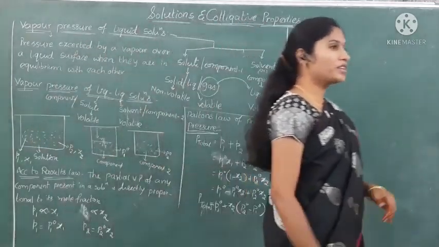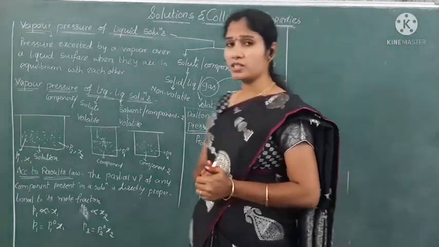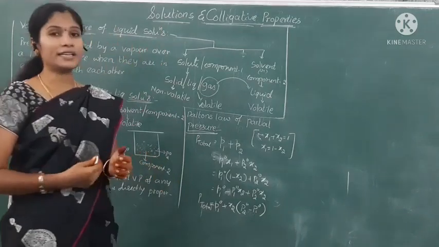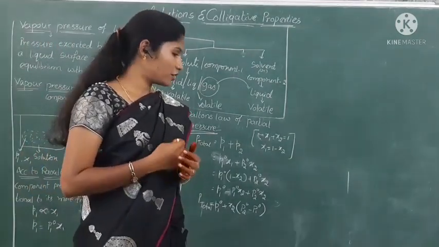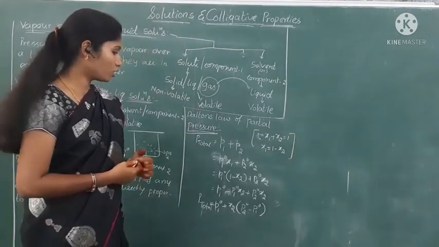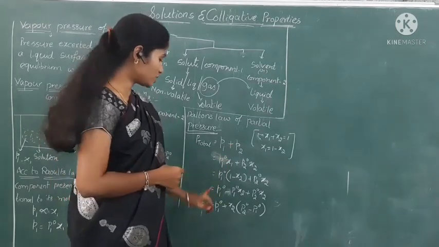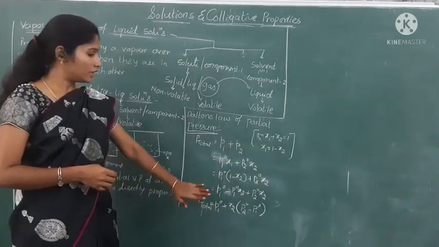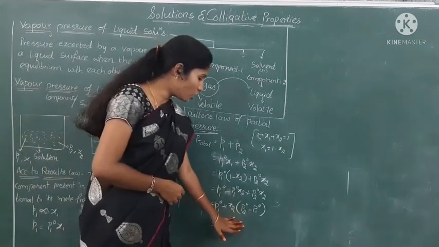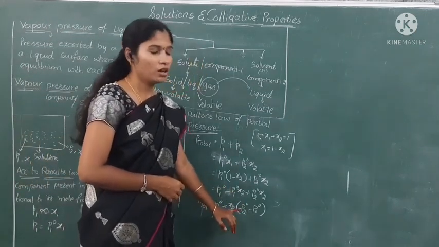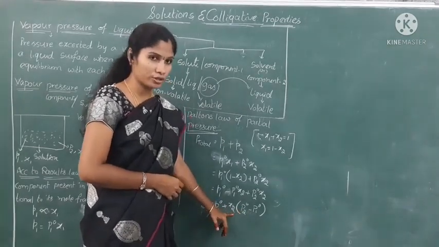From this equation, we can conclude that the vapor pressure of a solution depends on the mole fraction of any component present in the solution.